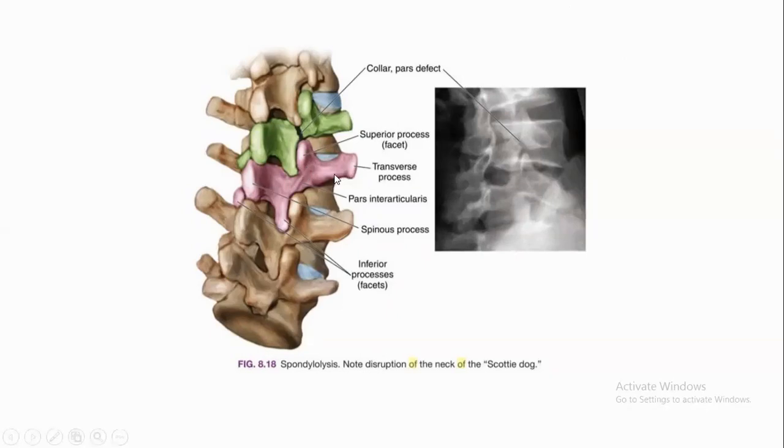This is the transverse process. This is the spinous process. This is the superior process. This is the inferior process. The pars interarticularis connects the pedicle and lamina also. The break in the pars interarticularis is here. You see the defect. It is a collar defect in the Scottie dog neck. You see it on the oblique radiograph, the oblique view of the X-ray of the spine.